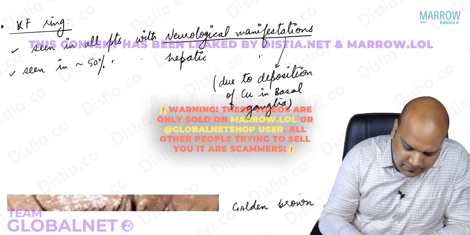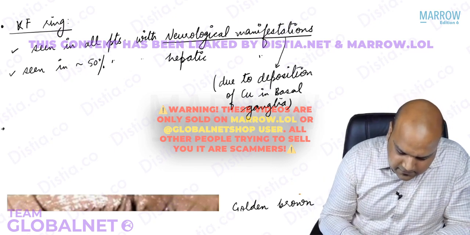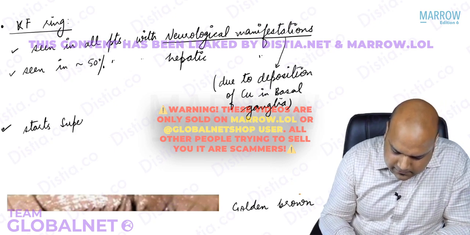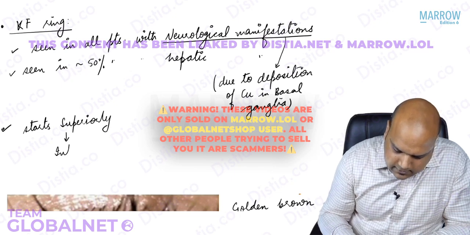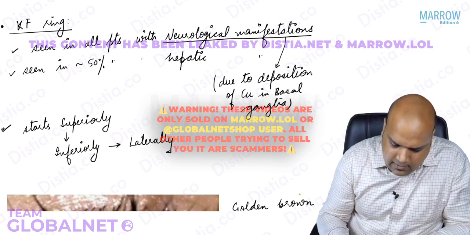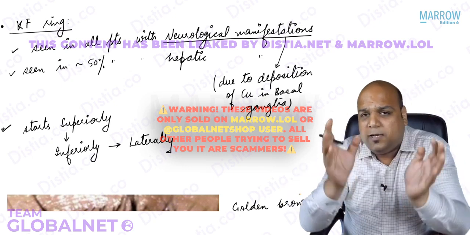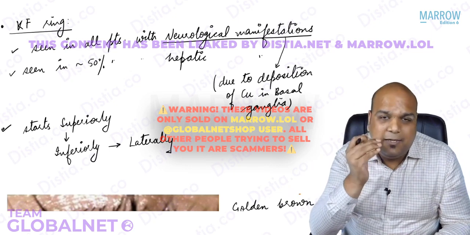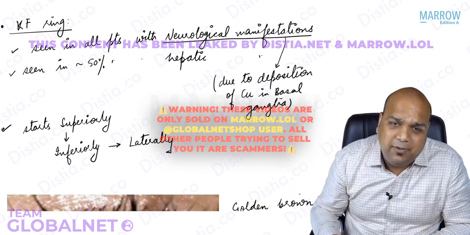Also remember that KF ring starts superiorly, then inferiorly, and then laterally. So it is not going to affect the whole circumference at a point. So at the earliest beginning, you will be able to see in the superior periphery, then the inferior periphery, and then 360 degree, everybody. Okay.